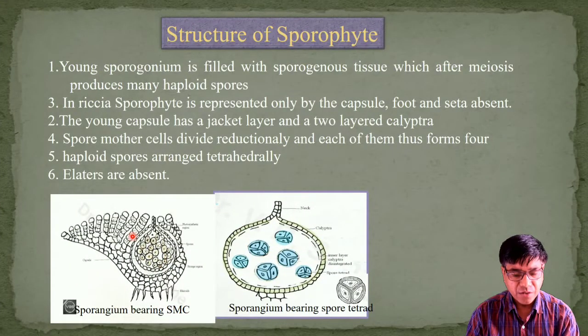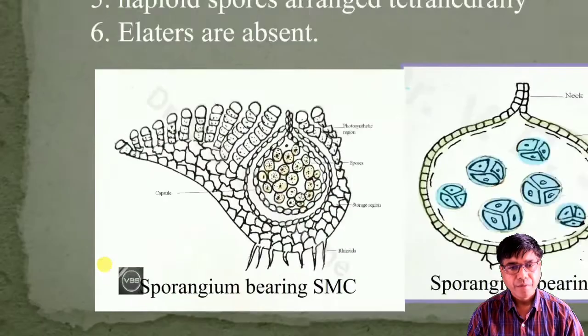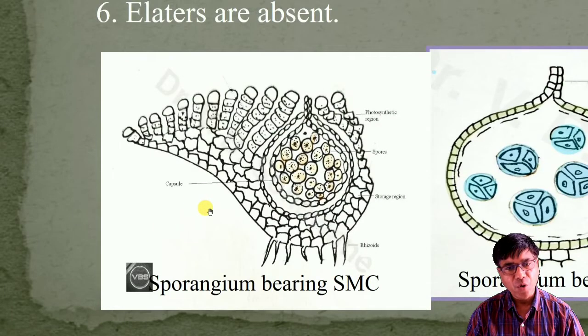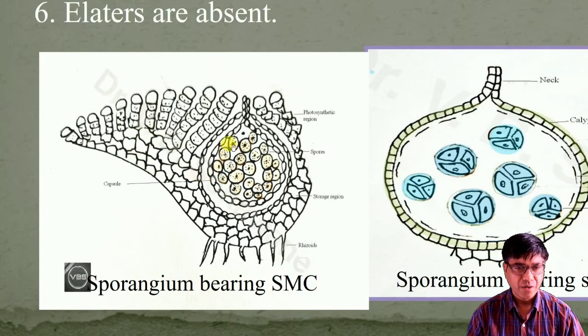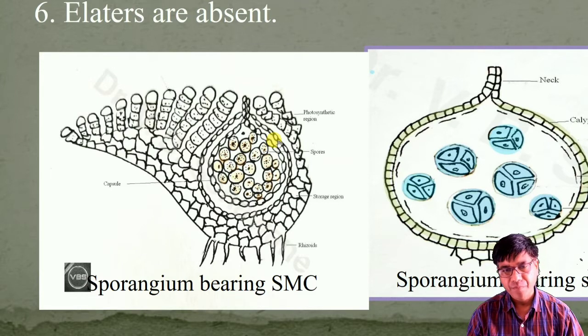I will just zoom the image. Young sporangium is filled with sporogenous tissue, which after meiosis produces many haploid spores. It is simple and made up of only capsule, hence known as sporogonium, and it is without foot and seta, means foot and seta being absent.